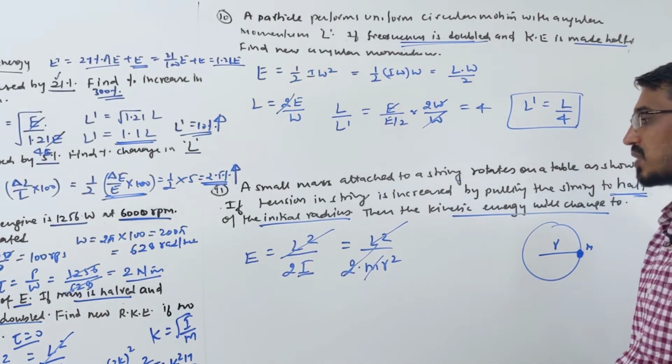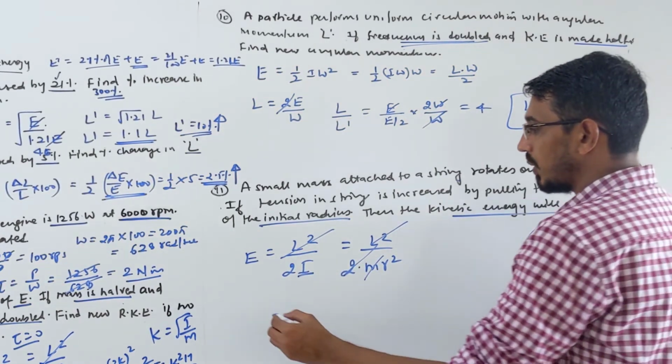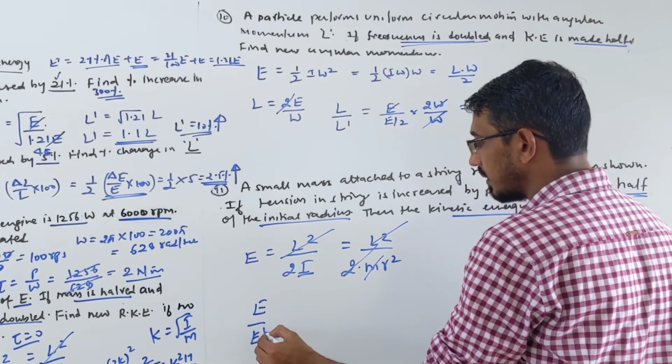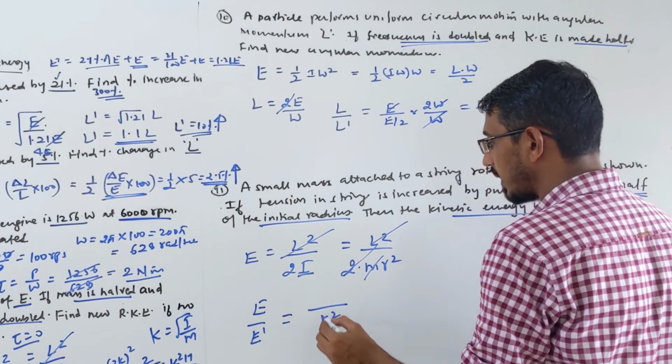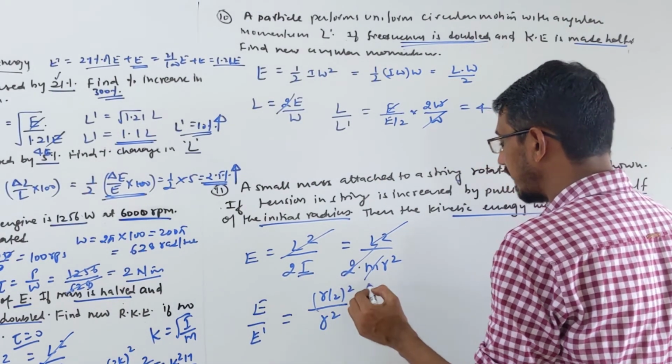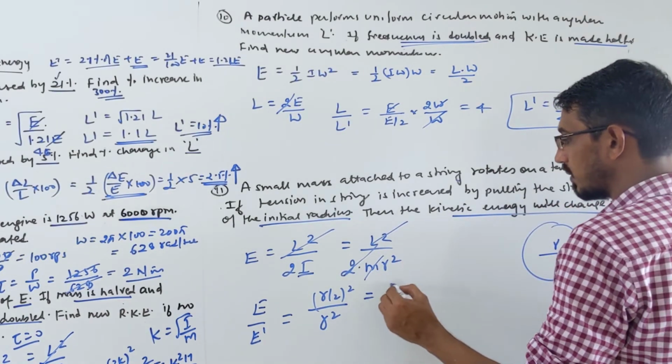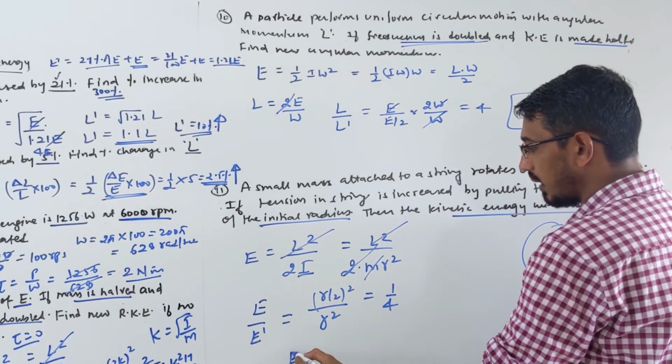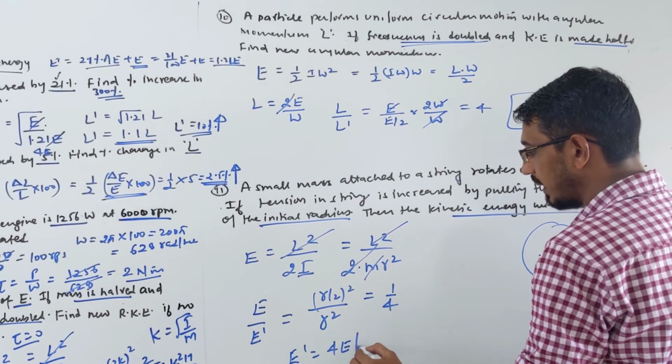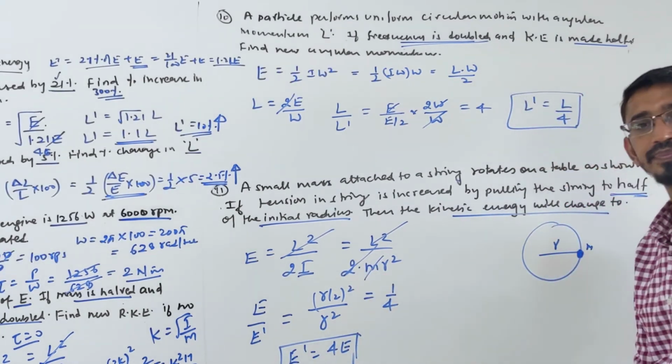So energy and radius are inversely proportional, right? So initial energy E, new energy E dash. Initial radius was r square, new radius becomes r by 2. They say radius becomes half. So this becomes 1 by 4, or E dash becomes simply 4 times E, right? So this is the new energy.